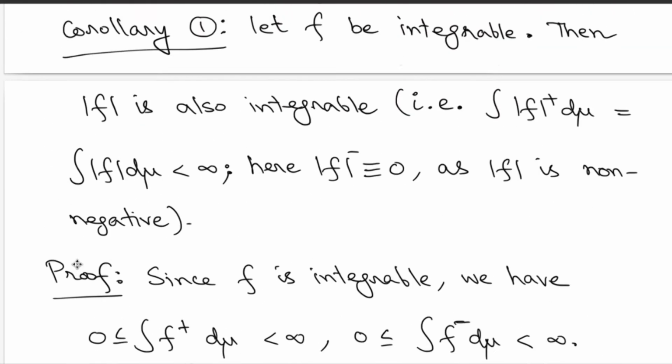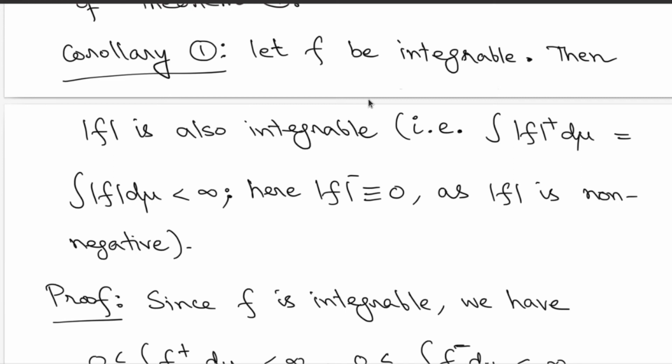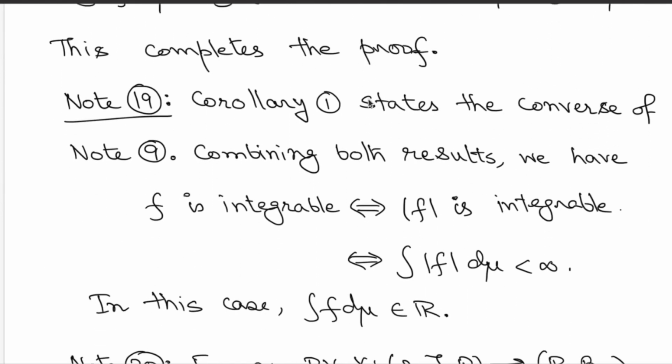This corollary, which we have just proved, states that f is integrable implies that mod f is integrable. This is the converse of note 9, where we stated that mod f is integrable implies f is integrable. Therefore, if you combine these results, you have the equivalence that f is integrable if and only if mod f is integrable.